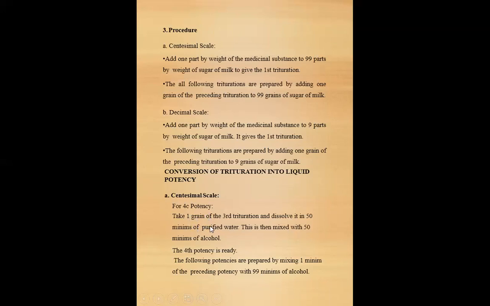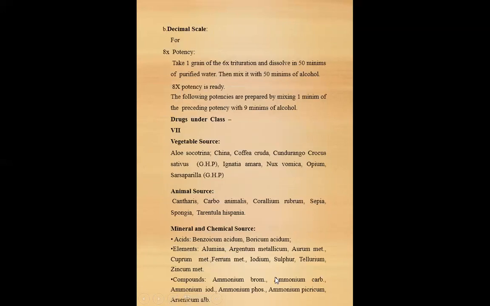Conversion of the trituration into liquid potency, centesimal scale, for 4C potency: take 1 grain of the third trituration and dissolve it in 50 milliliters of purified water, and then mix with 50 milliliters of alcohol. The fourth potency, 4C, is ready. The following potencies are prepared by mixing 1 milliliter of the preceding potency with 99 milliliters of alcohol.